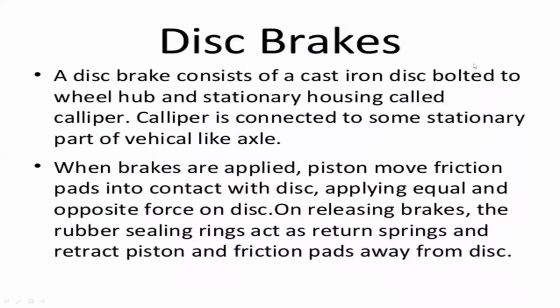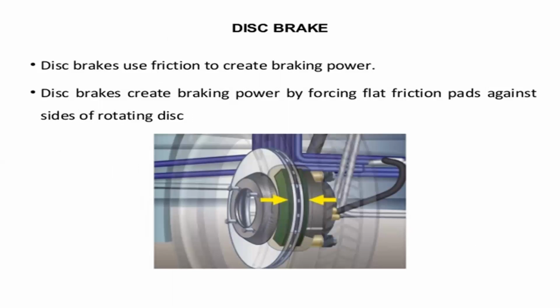And now the disc brakes. These disc brakes have the same working principle, but some components are different from the drum brakes. A disc brake consists of a cast iron disc bolted to the wheel hub and a stationary housing called a caliper. A caliper is connected to some stationary part of the vehicle like the axle. When brakes are applied, pistons move friction pads into contact with the disc, applying equal and opposite force on the disc. On releasing the brakes, the rubber sealing rings act as return springs and retract the piston and friction pads away from the disc.